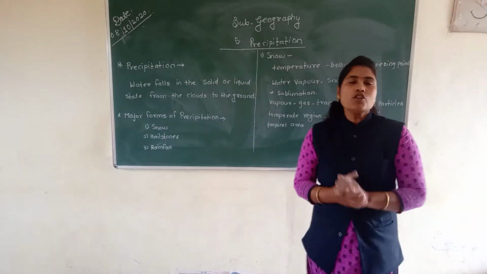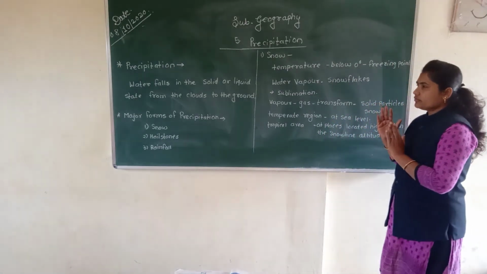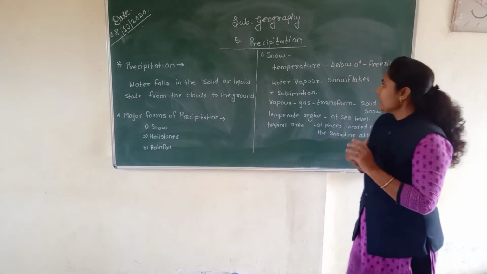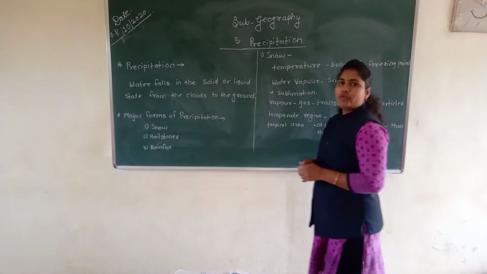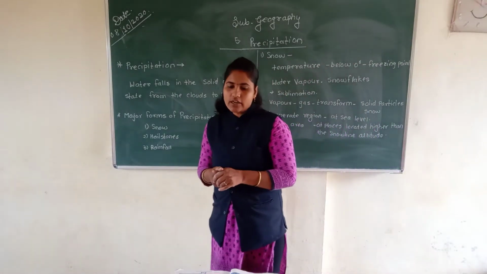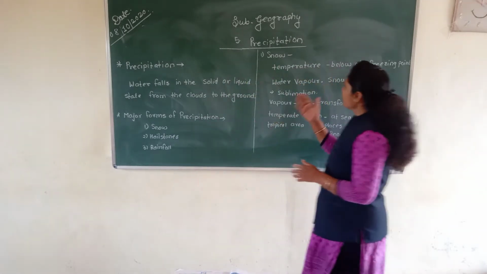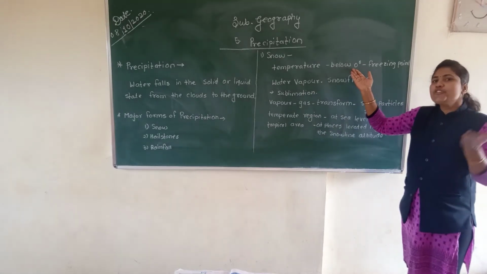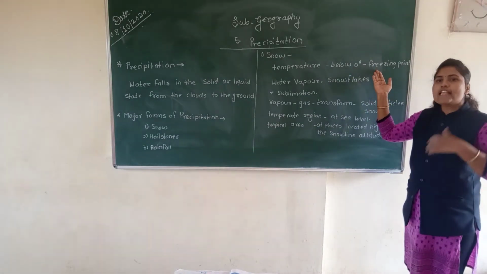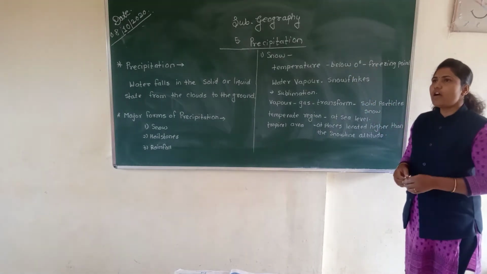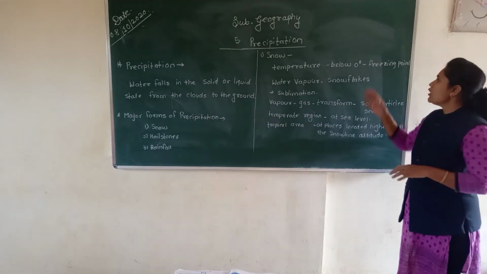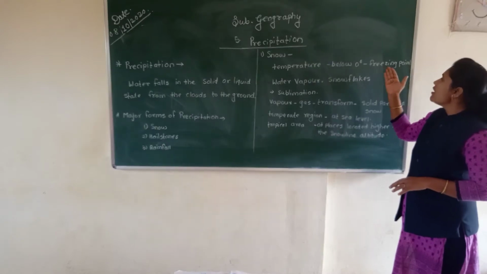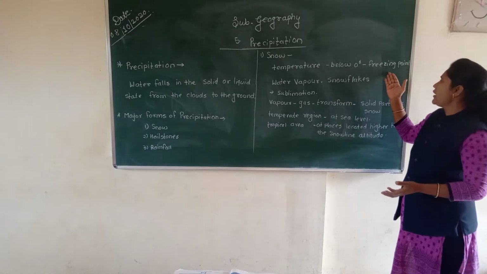Snow is a major form of precipitation in regions where the temperature goes below 0 degrees Celsius, as well as we can say, goes below the freezing point.